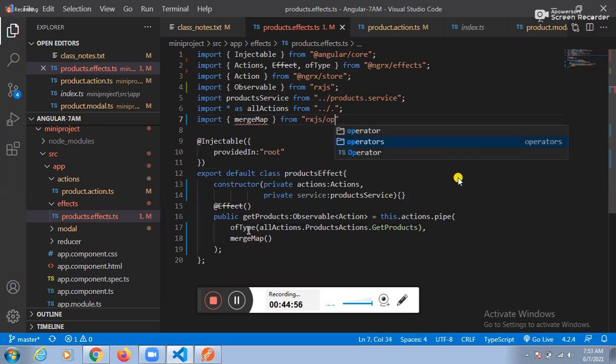rxjs/operators. Guys, here we have so many functions: mergeMap, switchMap, concatMap. Nearly 10 functions are there. I will tell you when to go for which function. First of all, let me complete this one. Then one day, 2 to 3 days, I will take it.